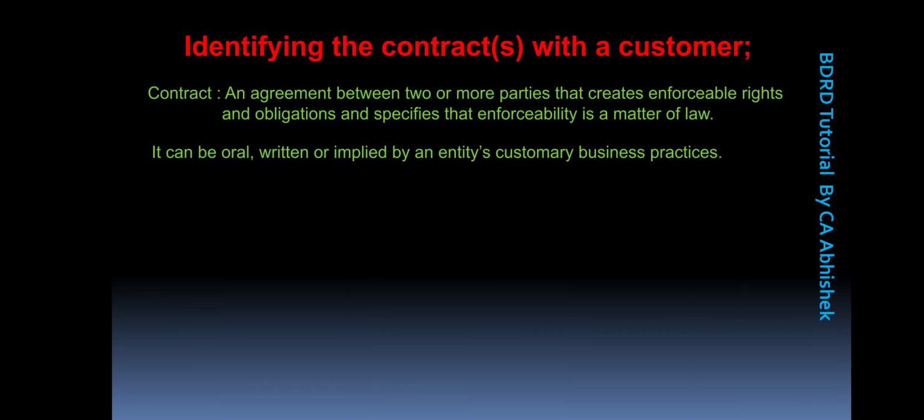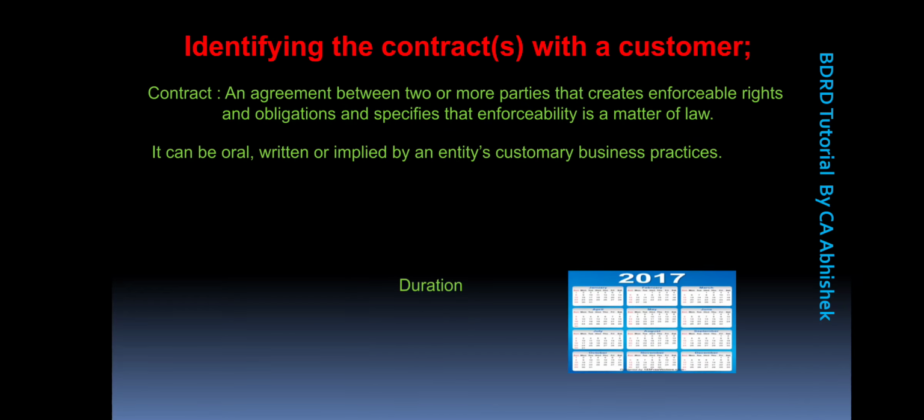Based on those terms and conditions, other contracts or agreements can be executed. That contract can be verbal, or it can be written with the conditions laid down in the agreement and the rights of both the parties. So it can be oral, it can be written, or it can be implied through the customary business practices among the two parties, if they have mutual consent and good relationships.